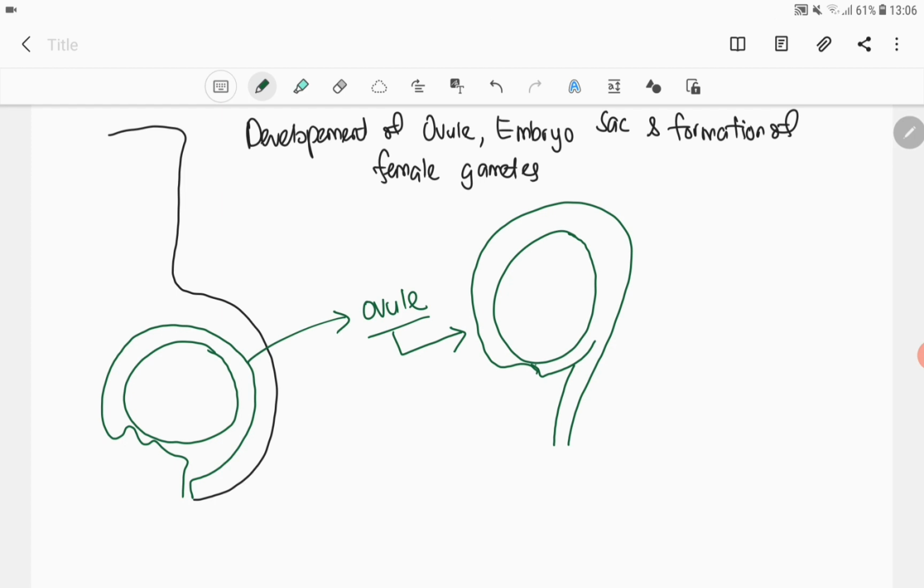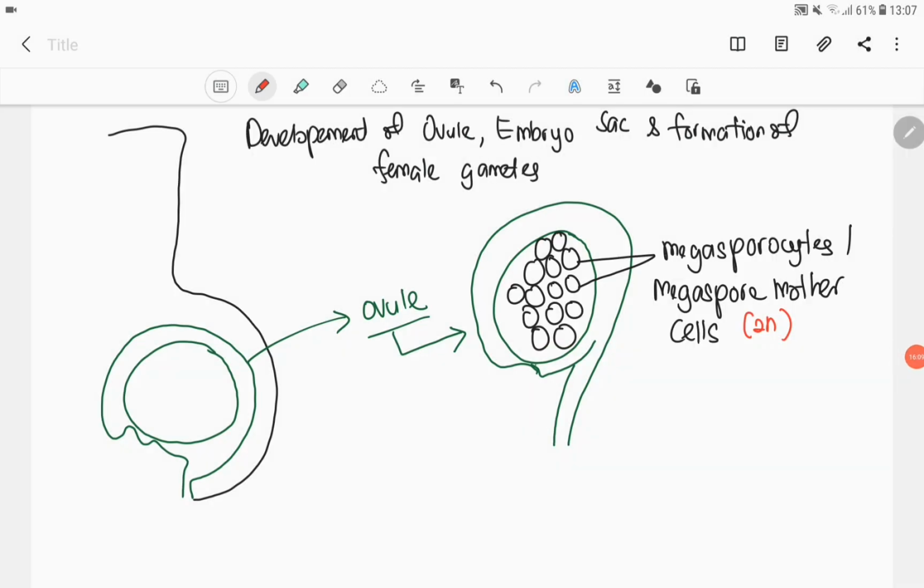Okay, so first, inside the ovule, kita akan jumpa a groups of cell known as megasporocytes. Kalau male tadi, nama dia microsporocytes. So, cell untuk female adalah megasporocytes. So, kita jumpa dekat mana? Kita jumpa banyak megasporocytes di dalam setiap ovule. So inside the ovule akan ada banyak megasporocytes or also known as megaspore mother cells. So sama macam microspore mother cell, so megaspore mother cell pun 2N, diploid.